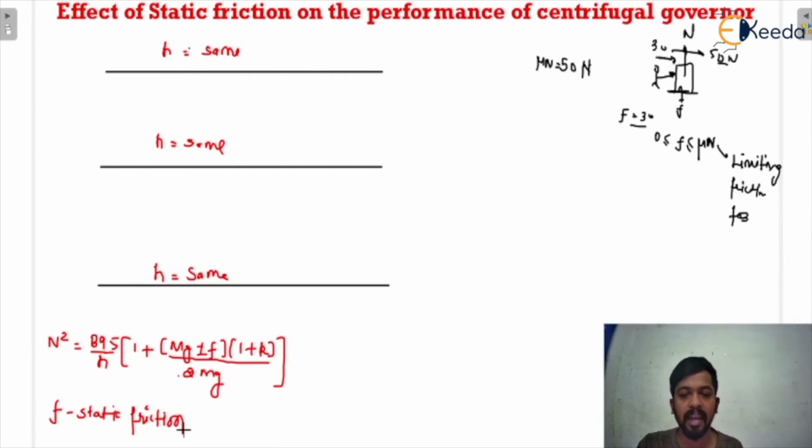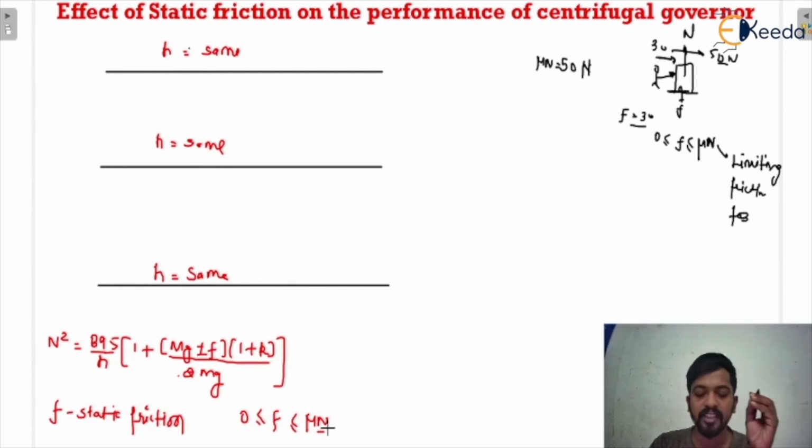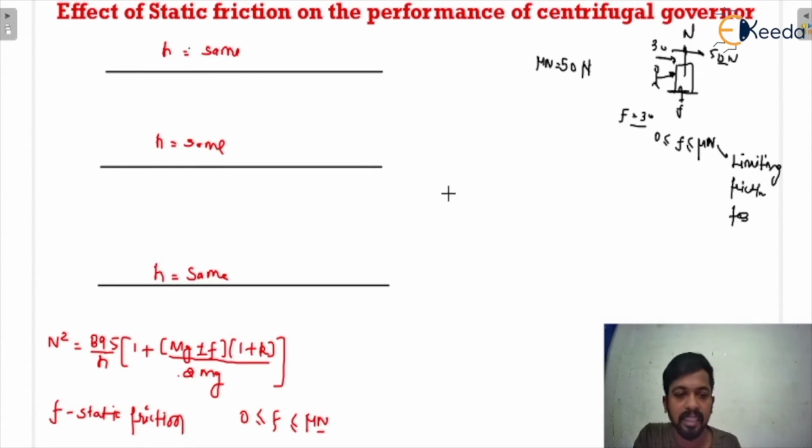Now we all know that f varies from 0 to mu n. Here you can see that because of static friction, at one equilibrium position, infinite equilibrium speeds will be there, because the static friction value varies from 0 to mu n. How can I say that? See here, at the same height, there will be a friction.